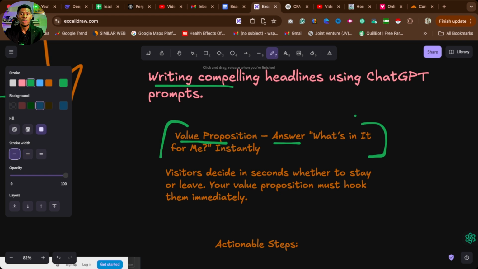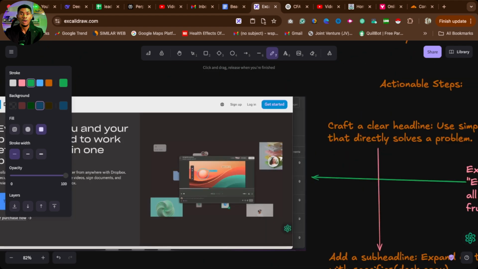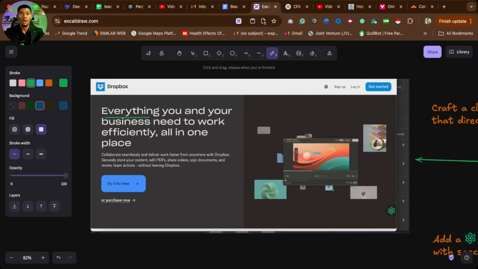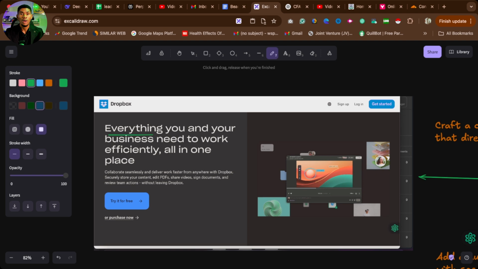Where most people get this wrong is that their value proposition does not answer the question of what is in it for me. Everyone that steps onto your landing page wants to know: what do I get? If you go on Dropbox's landing page right now, you will see they say everything you and your business need to work efficiently, all in one place. They are telling you what is in it for you.